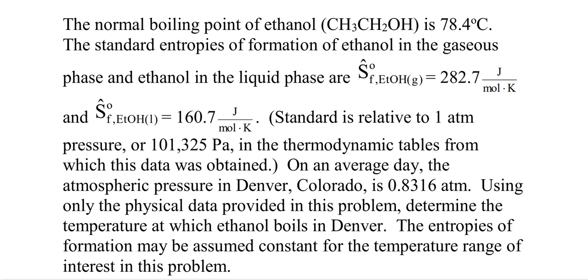This is a problem in advanced placement chemistry, advanced general chemistry, and may also be used as an Olympiad problem. It is in thermochemistry, and this is the entire problem statement. The normal boiling point of ethanol, CH3CH2OH, is 78.4 degrees Celsius.